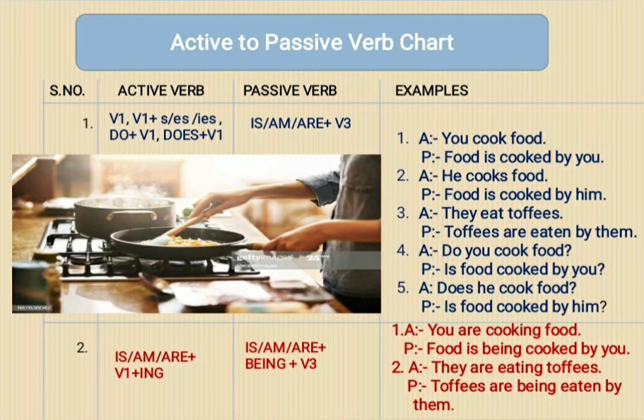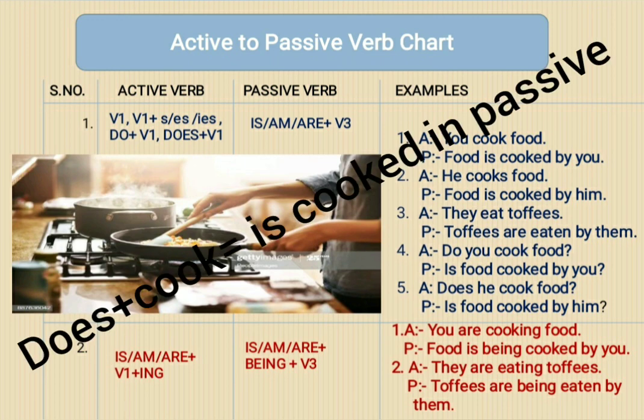Fifth example is, does he cook food? So here what are the verbs? Does plus cook. When we convert into passive voice, it becomes, is food cooked by him? So you understood that does plus cook becomes is cooked in passive voice.